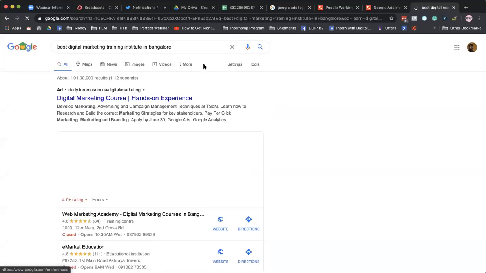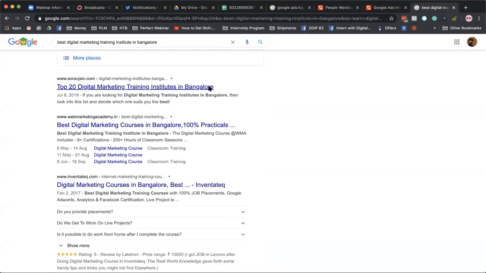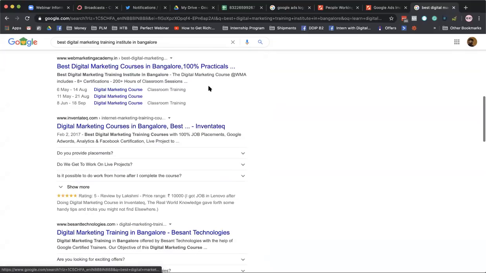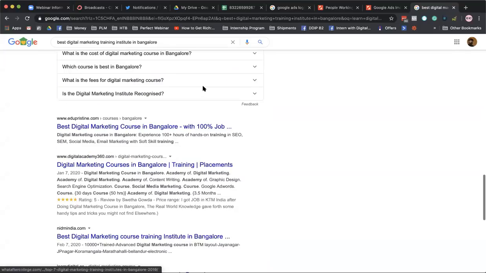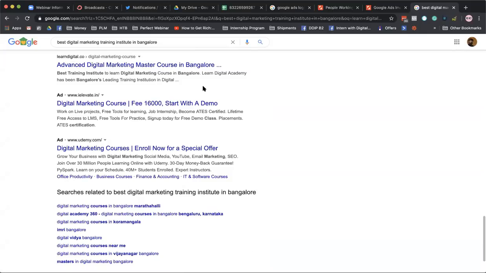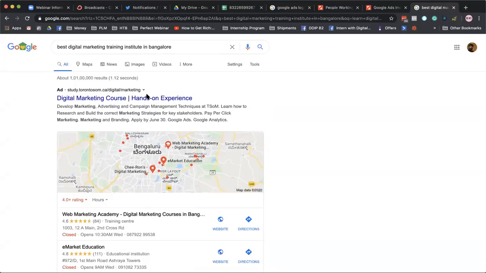This is a very, very long tail keyword. If you are writing an article about the best digital marketing training institute in Bangalore, you have a very high likely chance of ranking in search, but you also have a good chance of getting very cheap traffic from Google Ads itself. That is why long tail keywords are a little bit more important.